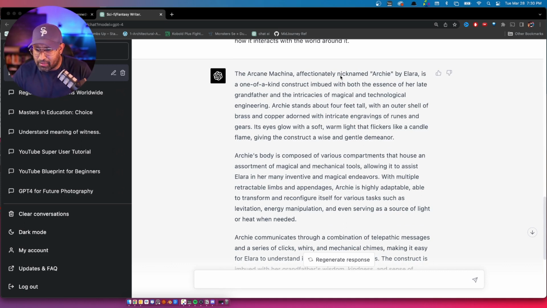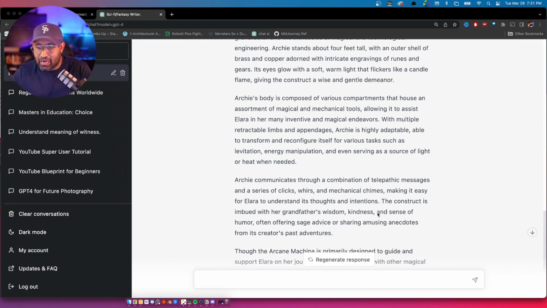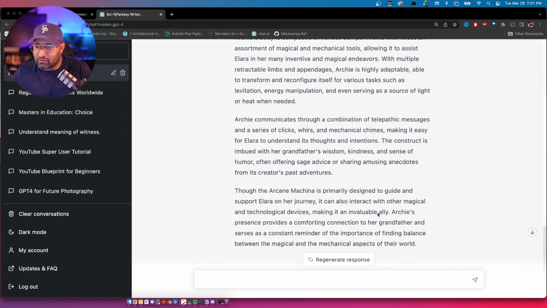Various magical and mechanical tools, allowing it to assist Elara in many inventive magical endeavors with multiple retractable limbs and appendages. Archie is highly adaptable, able to transform and reconfigure itself for various tasks such as levitation, energy manipulation, even serving as a source of light or heat when needed. Archie communicates through a combination of telepathic messages and a series of clicks, whirrs, and mechanical chimes, making it easy for Elara to understand its thoughts and intentions. The construct is... This is wonderful. What a wonderful story. The construct is imbued with her grandfather's wisdom, kindness, and sense of humor, often offering sage advice or sharing amusing anecdotes from its creator.